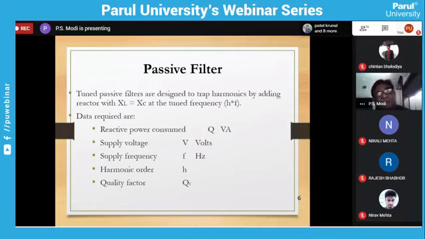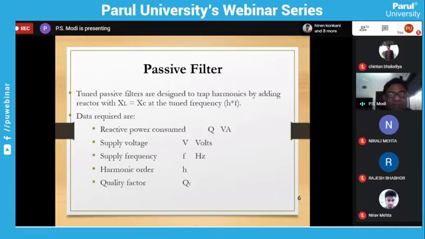One solution for removing the harmonics is a passive filter. What is a passive filter? A passive filter is nothing but a simple LC combination in series. First of all, we have to analyze the device, whatever converter you are using. After the analysis of that converter, we can come to know what the dominating harmonics are. For those particular dominating harmonics, we have to use an LC filter at the input side, and that we call a passive filter. So this is one solution for how we can reduce the harmonics.